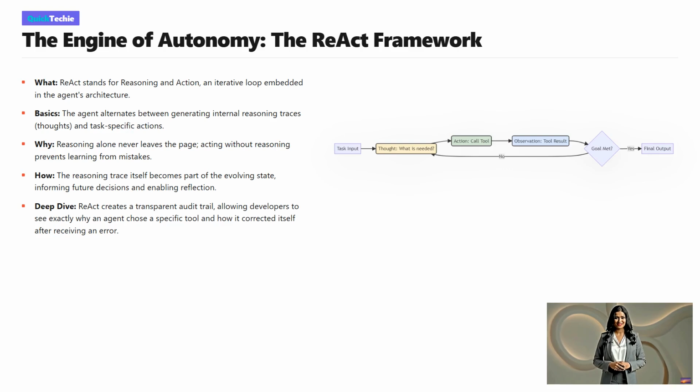The cycle begins with a task input. The agent first generates a thought, a logical assessment of what is needed. Based on this thought, it executes an action, such as calling an API. The environment returns an observation. The agent then evaluates: is the goal met? If no, it routes back to a new thought, incorporating the previous observation to refine its strategy. It loops through thought, action, and observation iteratively until the goal is achieved, finally producing the final output. It is continuous, autonomous problem solving.